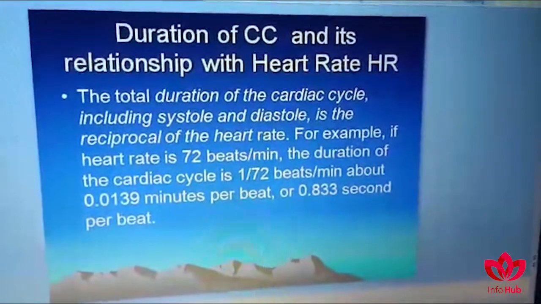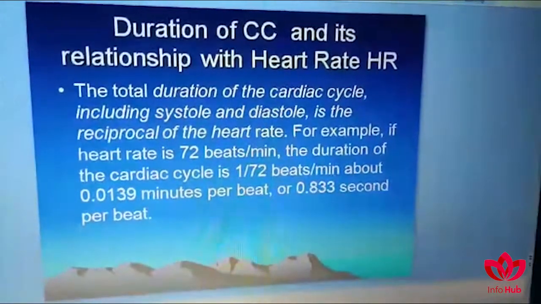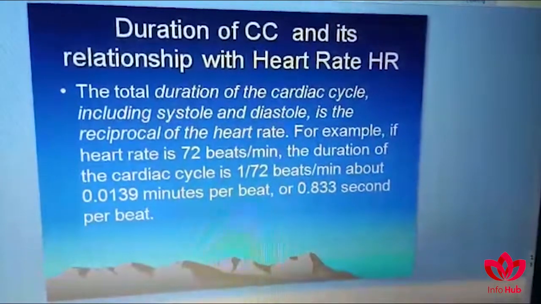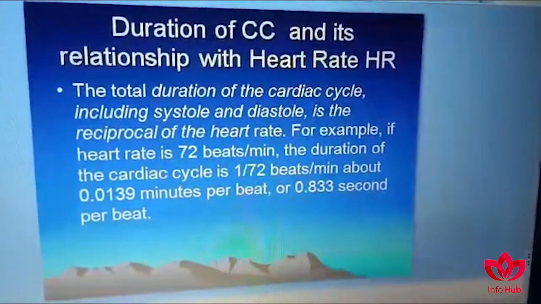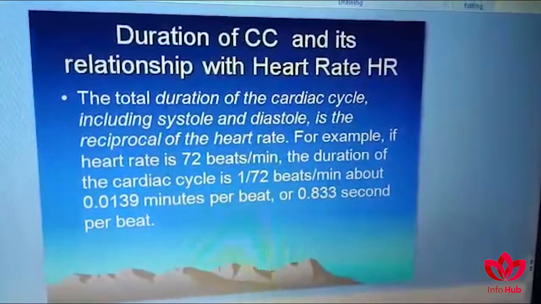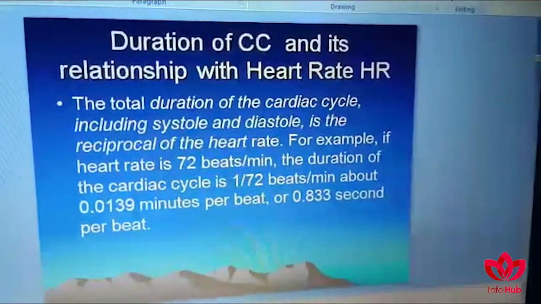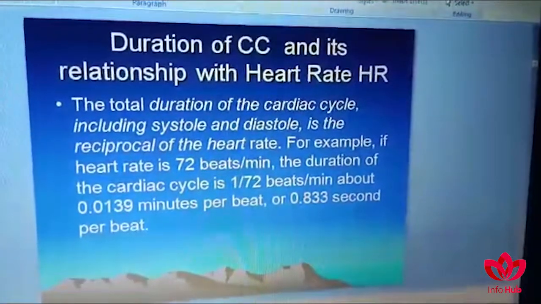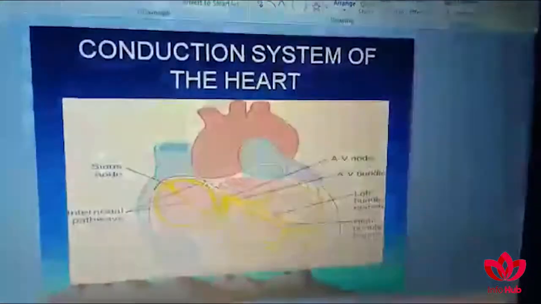From here, we can calculate the duration of the cardiac cycle to be about 0.0139 minutes per beat or 0.833 seconds per beat. So the total time duration of the cardiac cycle, from the appearance of one heartbeat to the next heartbeat, is 0.83 seconds on average.